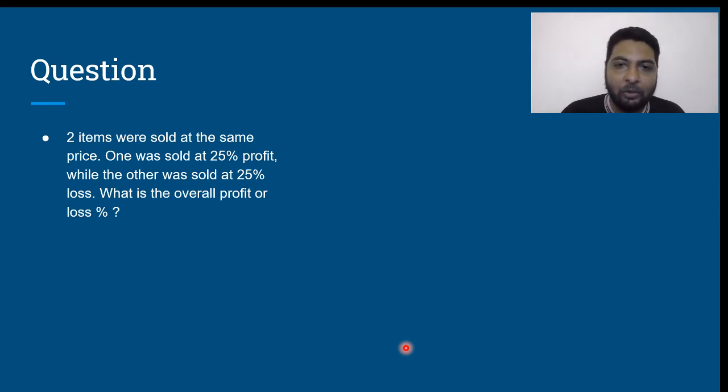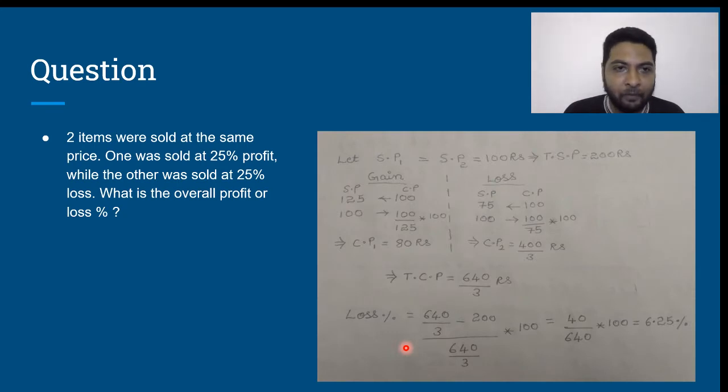Okay, let us look at the solution. First, we need to understand, if some of you have been thinking this will also be 0%, no, that is wrong. There's a difference. The difference is in the previous question, the cost price of both the articles was the same. Here, the selling price is the same. Please understand, the selling price of the two articles is the same. So, let us say the selling price of the first article is equal to the selling price of the second article is equal to 100 rupees, which means the total selling price will be 200 rupees.